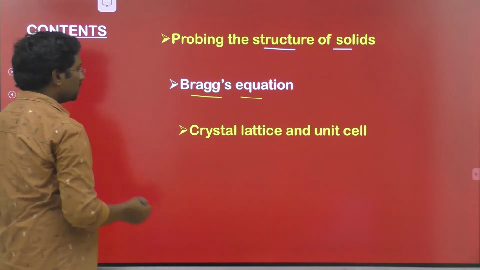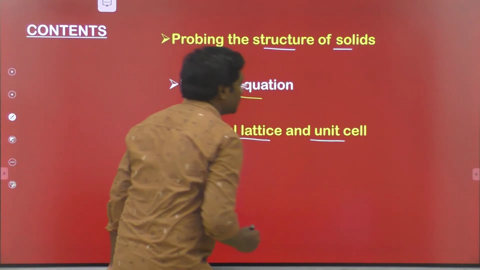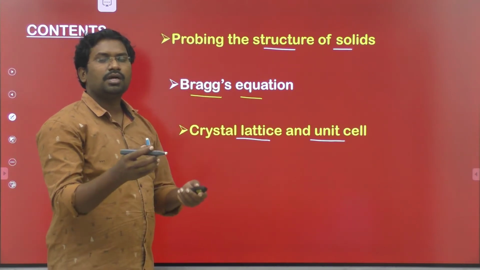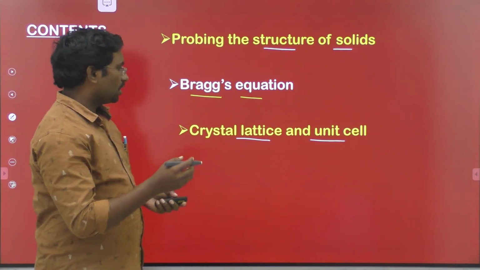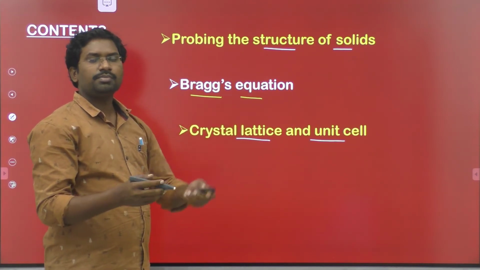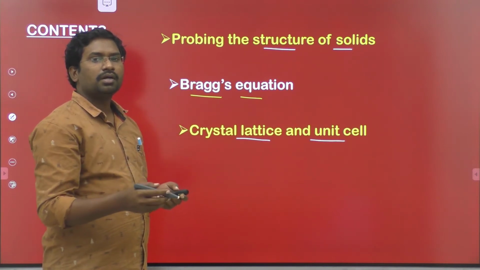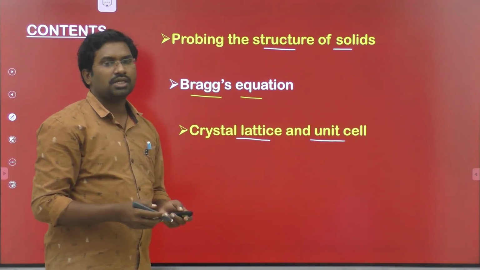And next is crystal lattice and unit cell. What is meant by crystal lattice and what is meant by unit cell? Crystal lattice means the arrangement of the particles in a given crystalline substance, the repeating arrangement of the particles in a three-dimensional pattern. The arrangement of the particles in a given crystal gives a crystal lattice.